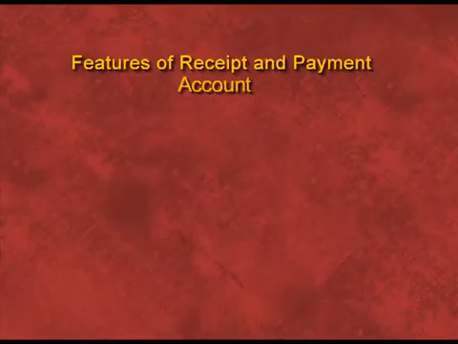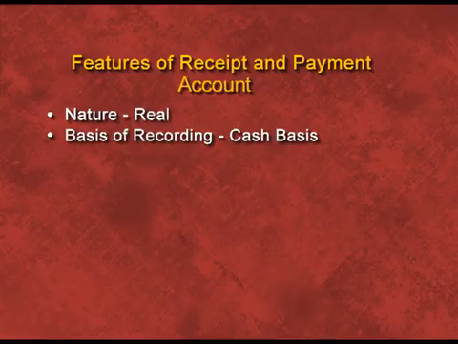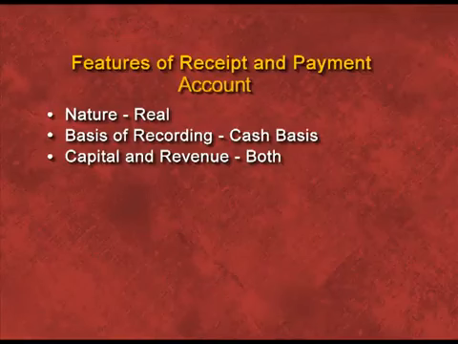Now you can see the features of receipt and payment account. First, its nature. Receipt and payment account is a real account. Second is basis of recording. Whenever cash comes, we will record on debit side, and whenever cash goes, we will record it on credit side. That means we use cash basis of recording. Third, capital and revenue items. All capital and all types of revenue items are both recorded in receipt and payment account.